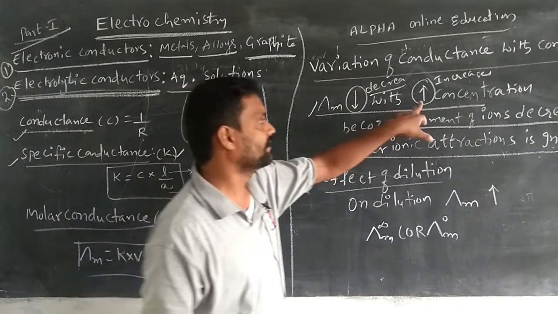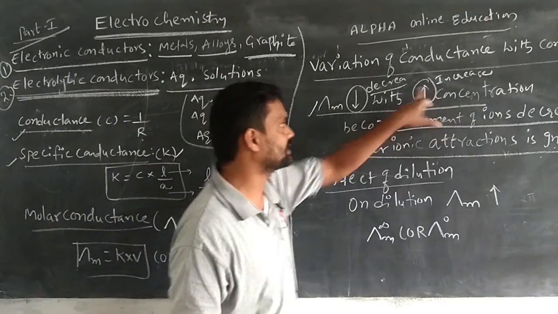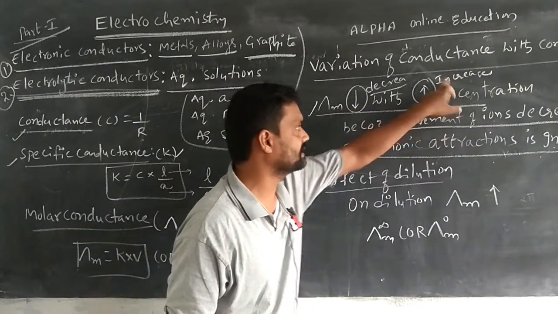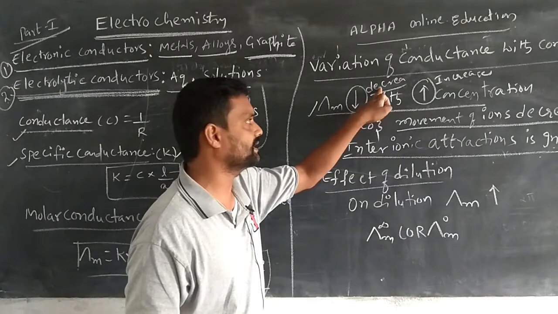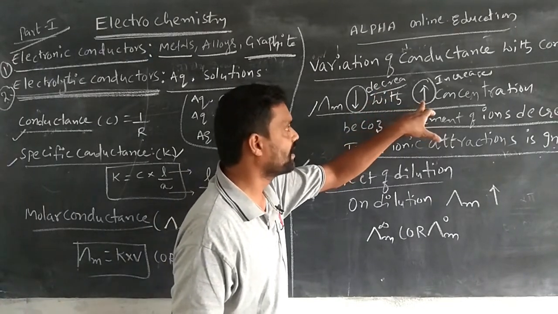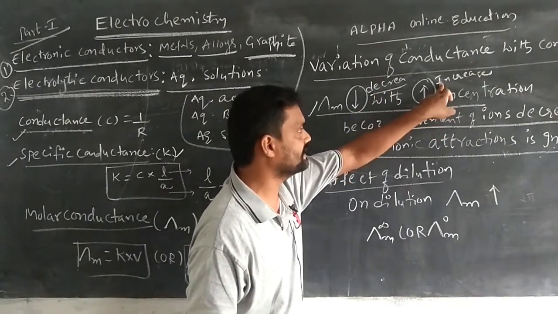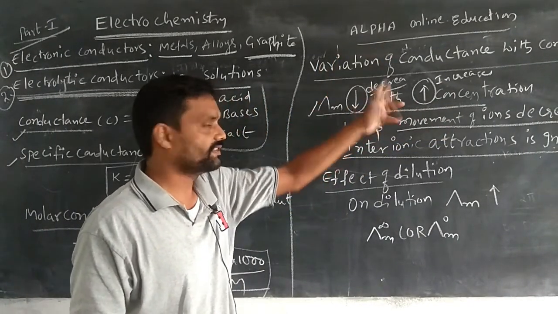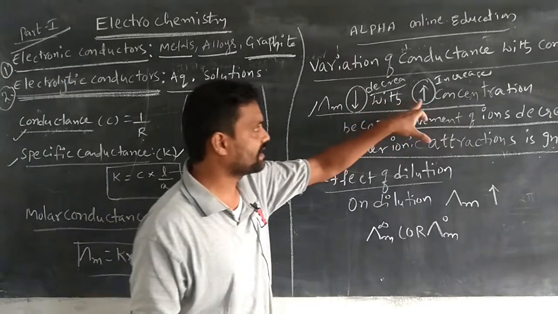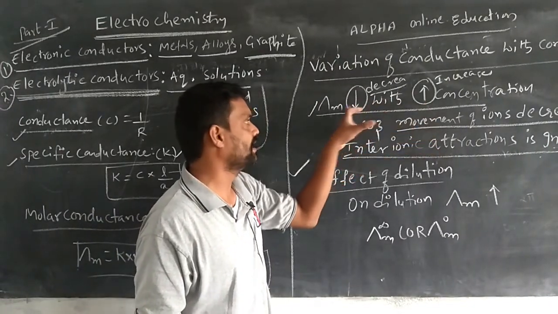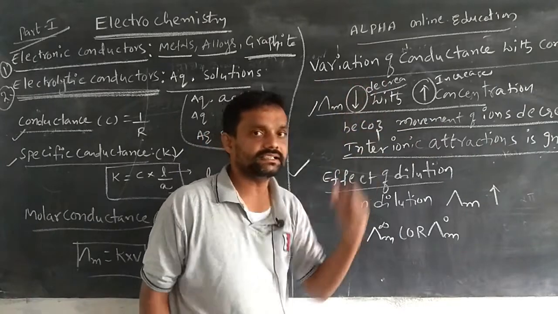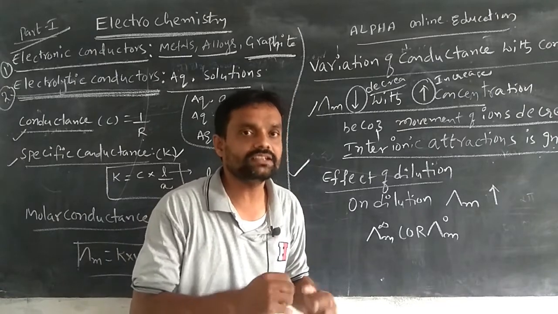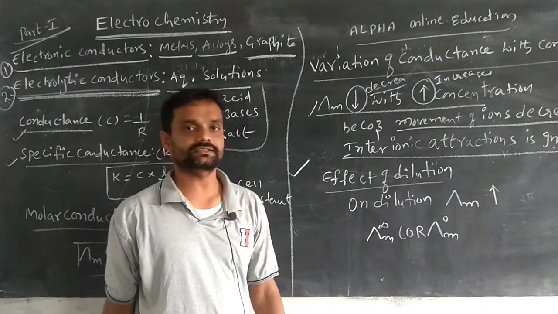Simple concept. If the solution concentration increases, molar conductance will decrease. Reverse for this concept: if the solution concentration decreases, molar conductance will increase. Solution concentration decreases means dilution will increase. That is the effect of the dilution.